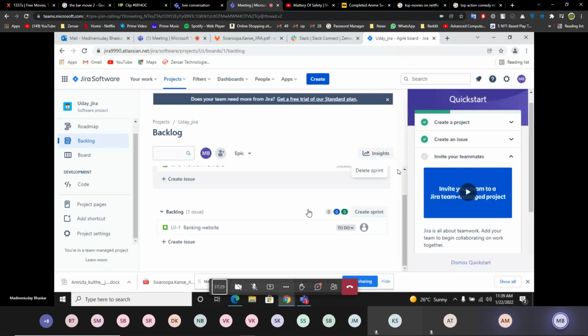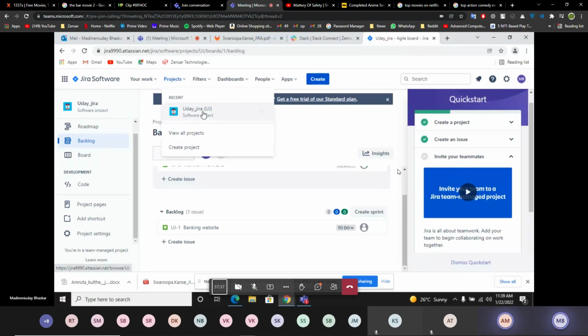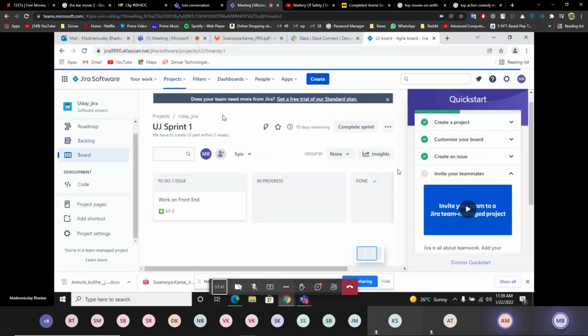So go to projects first. This, touch it. Now here are these three dots. Touch these three dots. Complete sprint. Yeah.